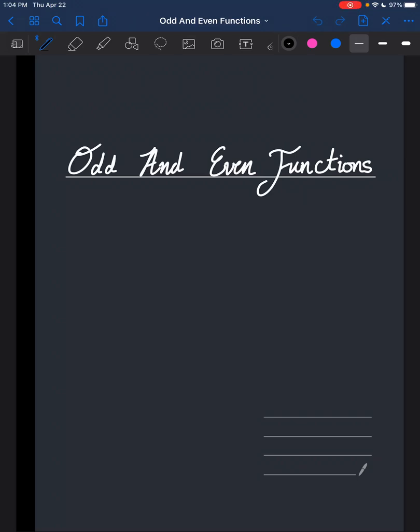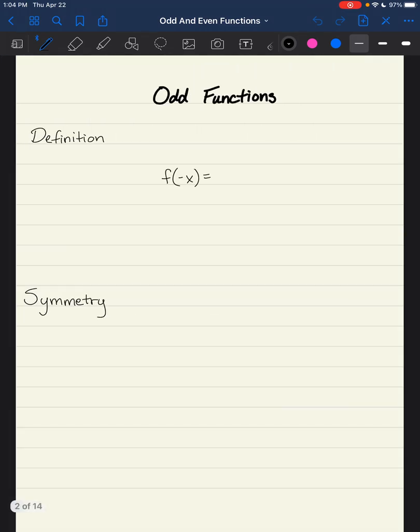So in this video, I'm going to give you a brief introduction about even and odd functions specifically pertaining to calculus. So first I want to just define what an odd function is.